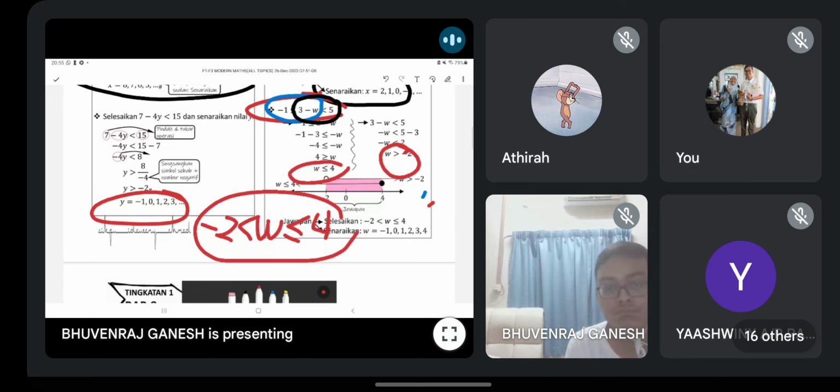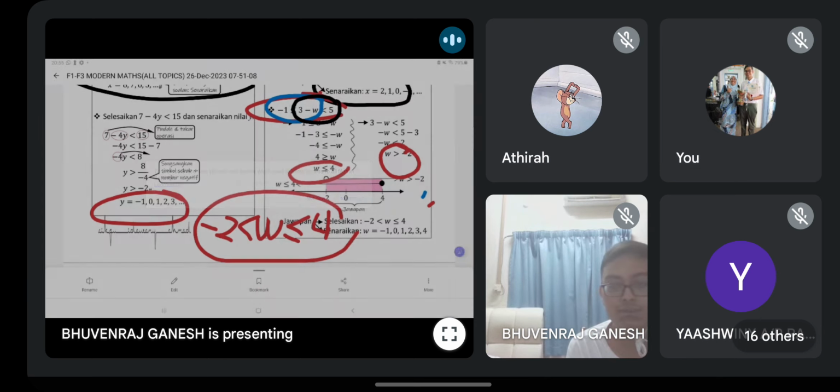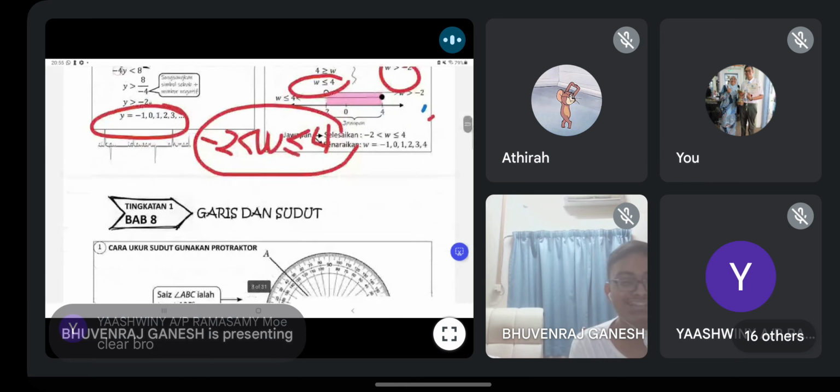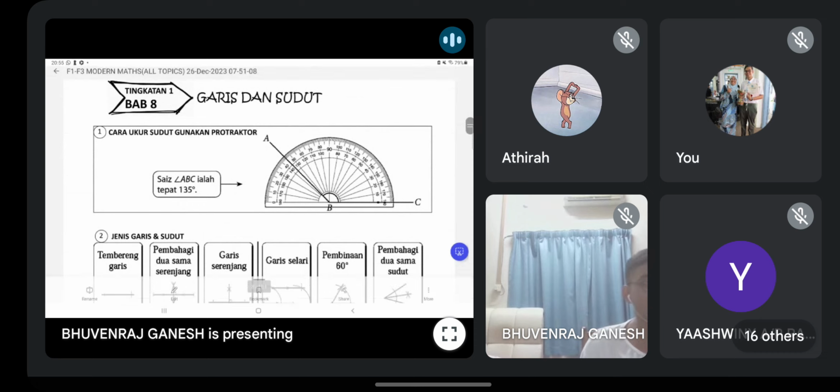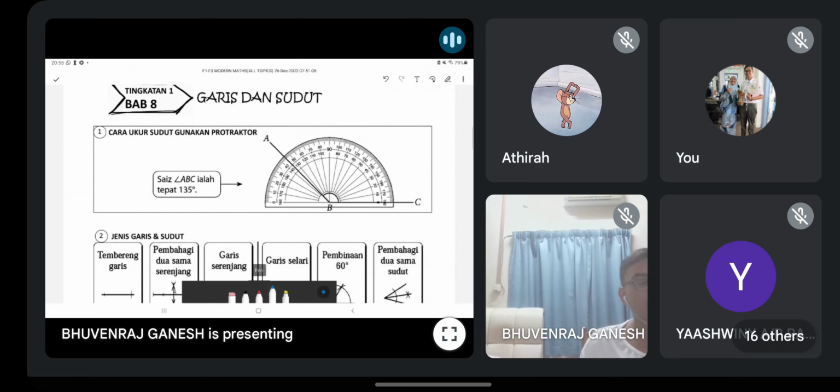Final answer. Okay, guys, are you clear with chapter 7? Any question? Clear. Wow, I know you clear one. I think majority also should be clear, but I just go through only. Okay, guys, this one, you all don't like this chapter. Am I right? Lines and angles.